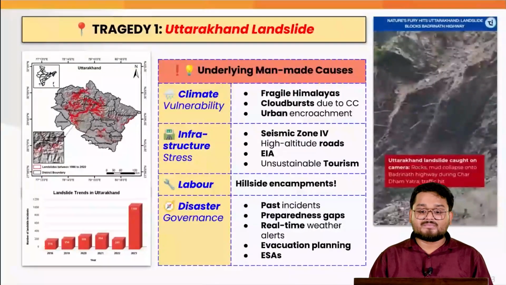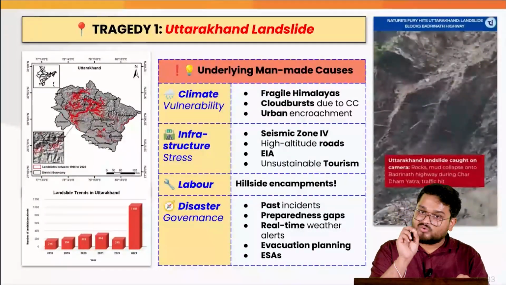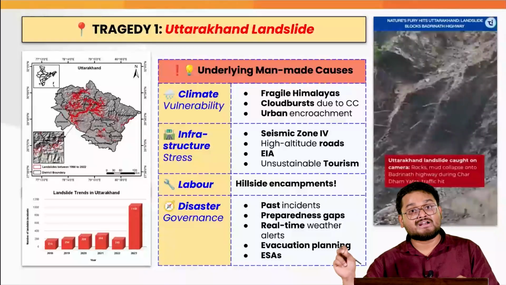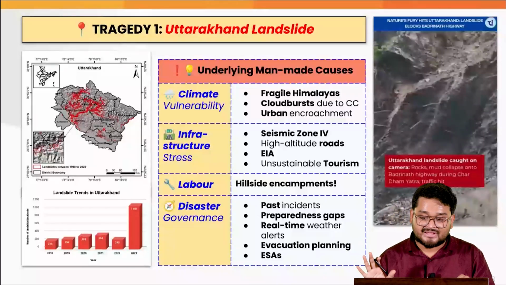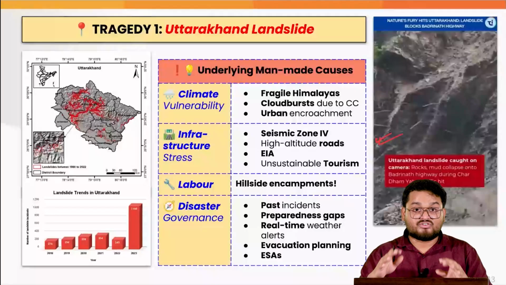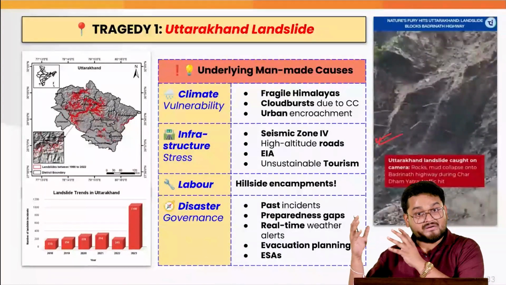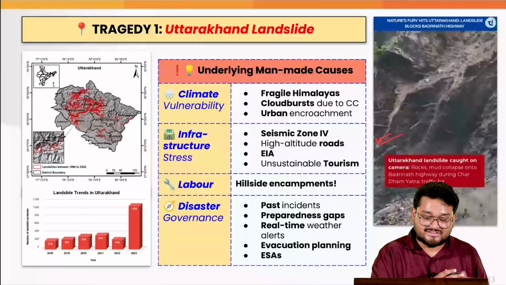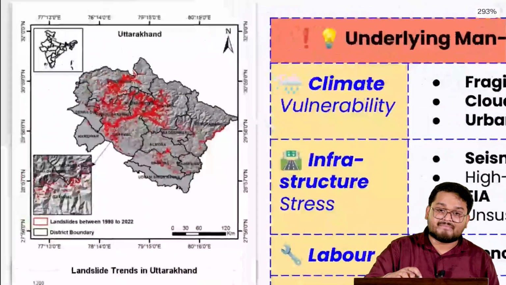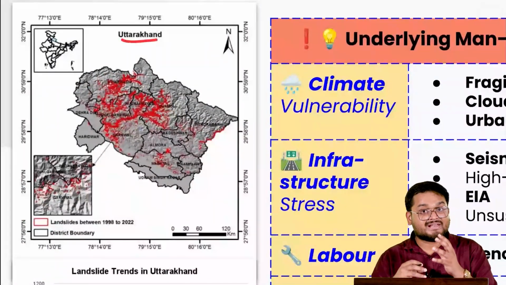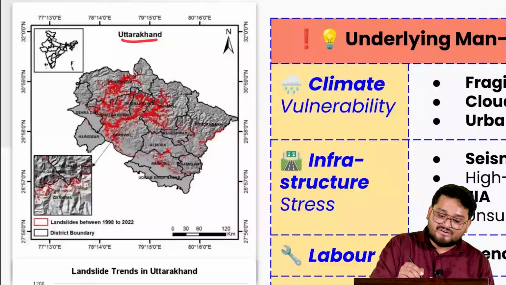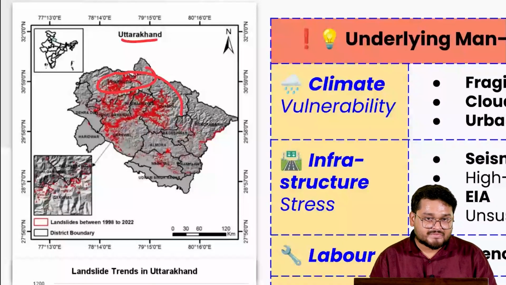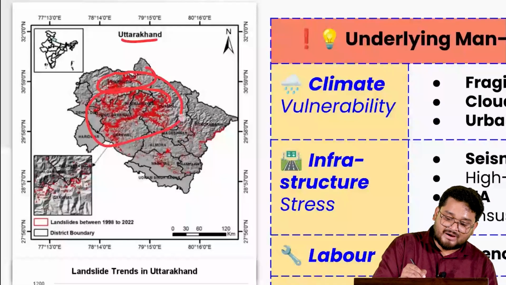And when we talk about the recent one, we have to understand some of the reasons why Uttarakhand is seeing a lot of landslides in recent times. As you can see, this is a video of the debris flowing down the slopes in the recent landslide. When we look at this landslide map of Uttarakhand, we find that landslides are concentrated in the northern part of Uttarakhand, followed mainly by the central parts here.